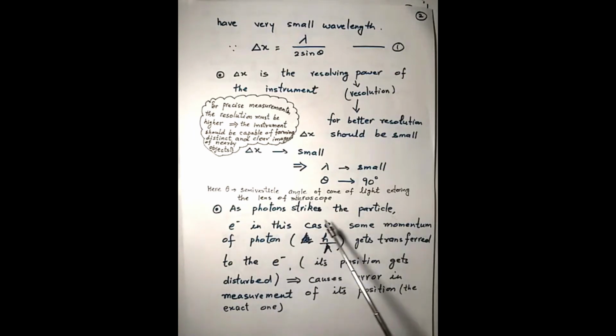Now, as the photons strike the particle, the electron in this case, some momentum of the photons, which is h by lambda, gets transferred to the electron. Its position gets disturbed. That means the position which we are measuring now will not be the exact position. Rather, we are measuring a position which has some error. So when the photons are used to detect the position of the electron, it causes error in the measurement of its position, which was the exact one.